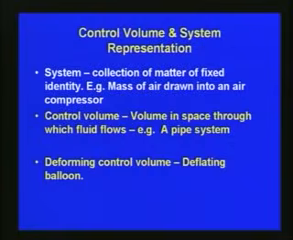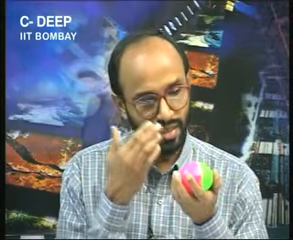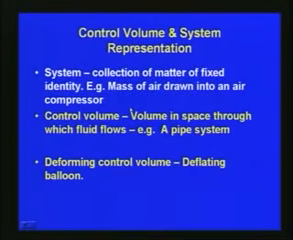A system is a collection of matter of fixed identity. If you consider, for example, this ball, what is inside, whether it is water or gas, has its own fixed identity, and it is a collection of matter inside fixed boundaries. For example, the mass of air drawn into an air compressor, or the air in this ball. All this constitutes a system. The system approach is very much used in fluid mechanics, since most of the time we are interested in what happens to the fluid inside a system.